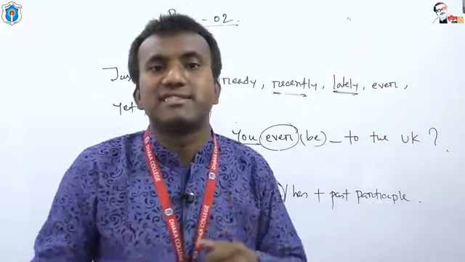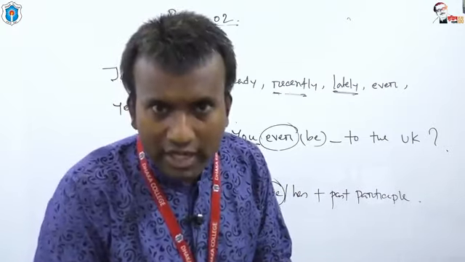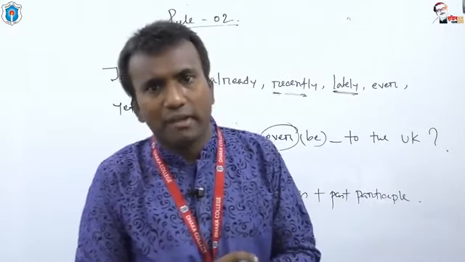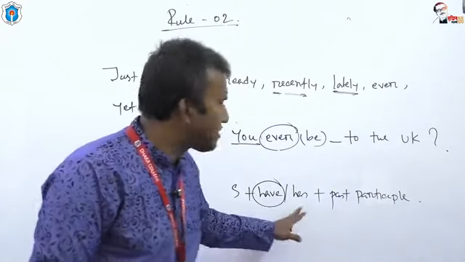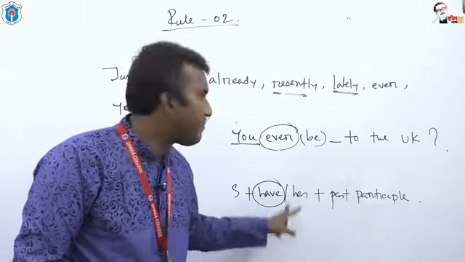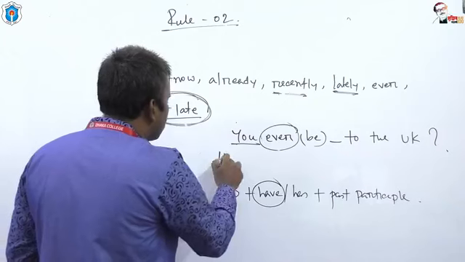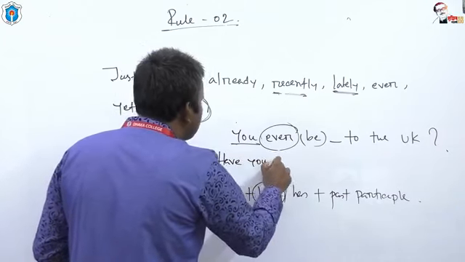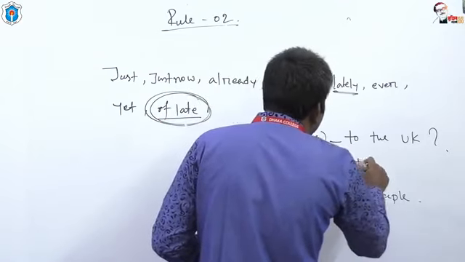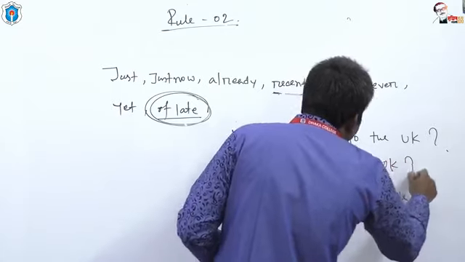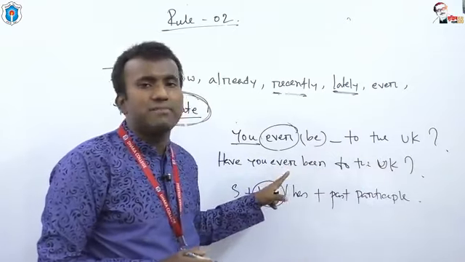But my sentence is not correct because I have made it assertive. We have to turn it into interrogative. In order to turn it into interrogative, we have to put the auxiliary verb before the subject. What is the auxiliary of present perfect tense? Have or has. What does you require? You require have. So I can write, have you ever been to the UK? Look, this has become interrogative and at the same time present perfect tense.